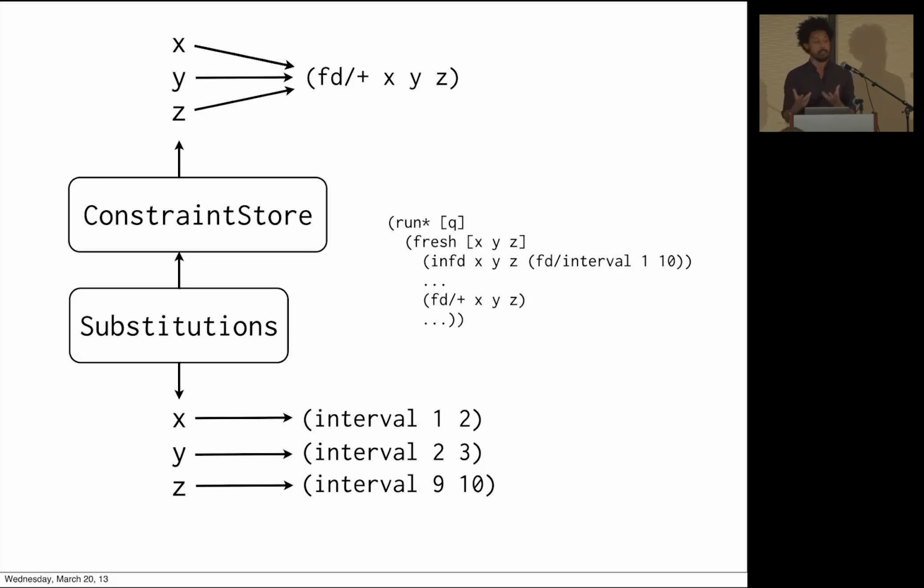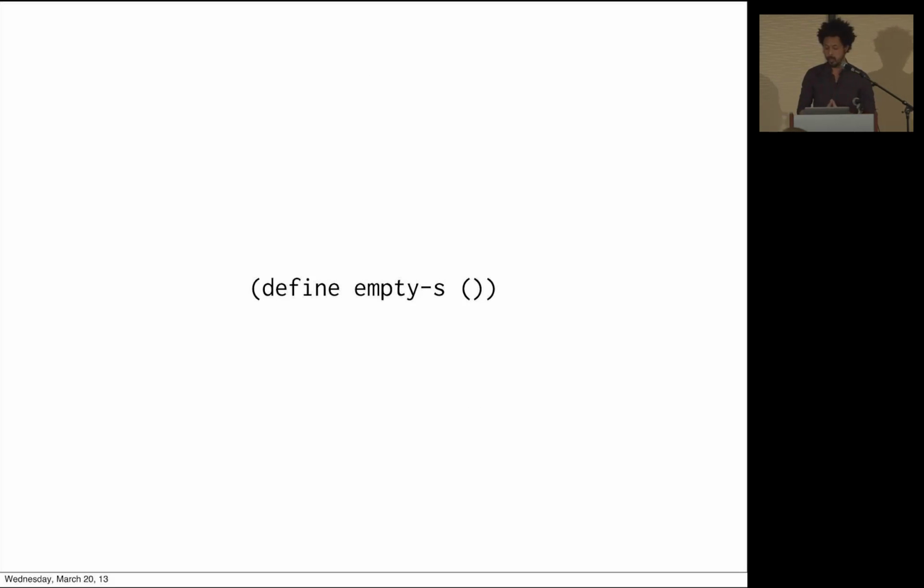Remember, this is quite different from what happens in Prolog. You unify, you say x is 1. Well, that's it. X always has to be 1. But it's very different in this system where we can say x is between 1 and 10. And then somebody says x is between 9 and 20. Well, then x has to be 9, right? We do some sort of intersection. So we need to be able to update information in a way we didn't have to do in the past.